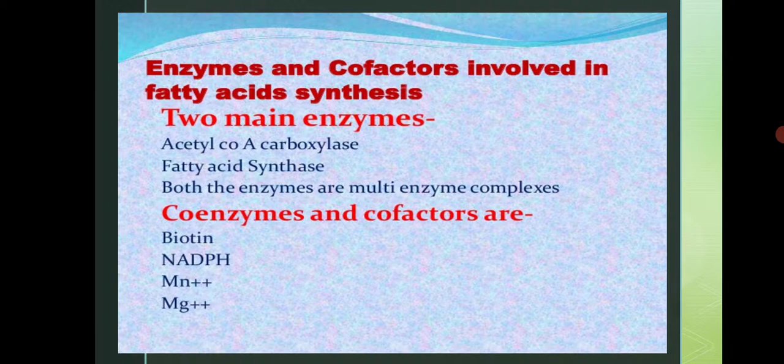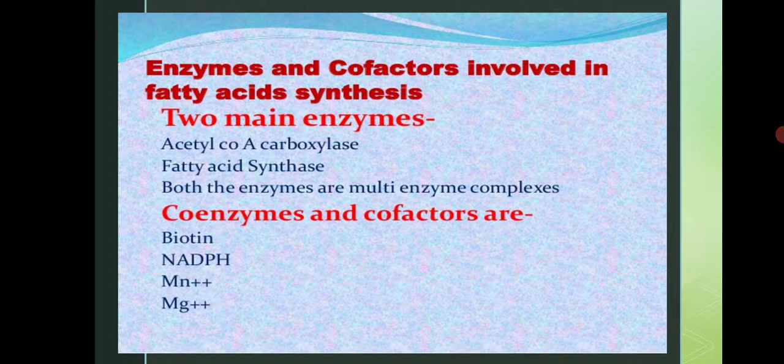The second important component is NADPH. It is a product of the pentose phosphate pathway. If you might remember the pentose phosphate pathway, you might have seen this in previous standards. From the pentose phosphate pathway we get NADPH, and it is produced in the cytosol. It is already produced in the cytosol, so there is no need to bring it in from outside. NADPH itself is produced in the cytosol, and it is the product of the pentose phosphate or PP pathway.